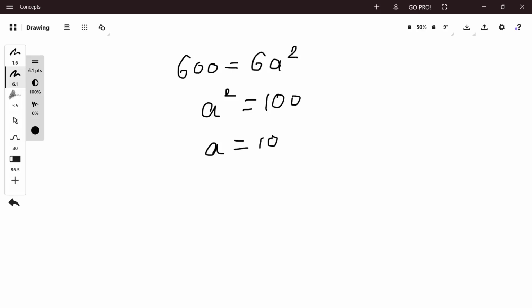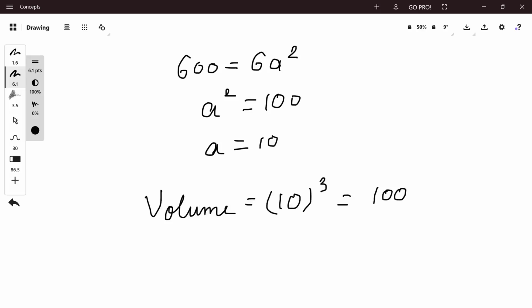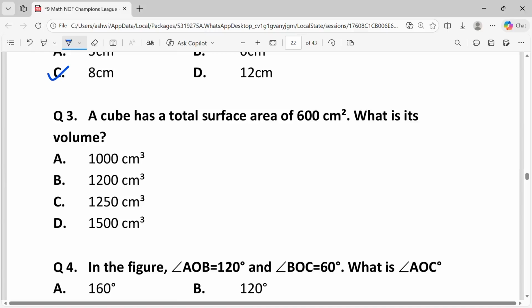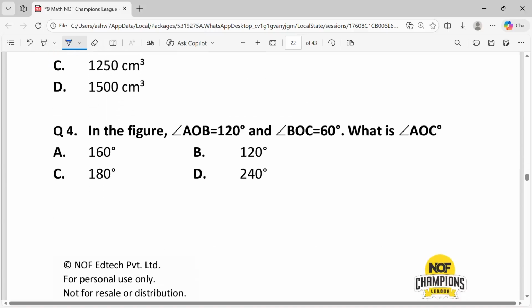The volume of a cube with edge length A is given by A cube. Hence the volume is equal to A cube, that is 10 cube, which is equal to 1000 centimeter cube. From the given options, the answer is A, 1000 centimeter cube.